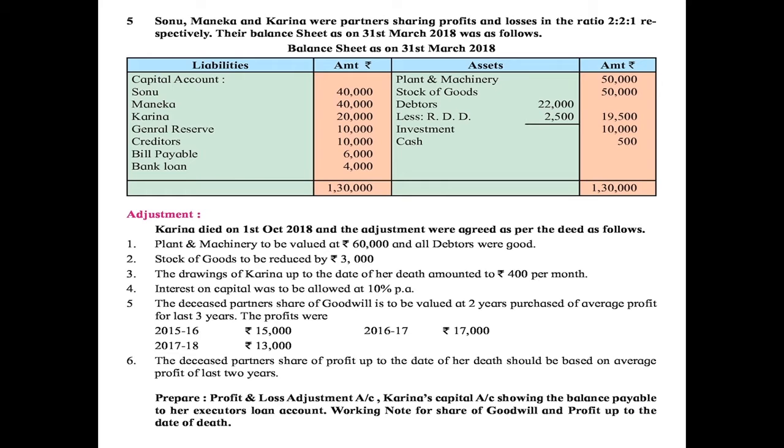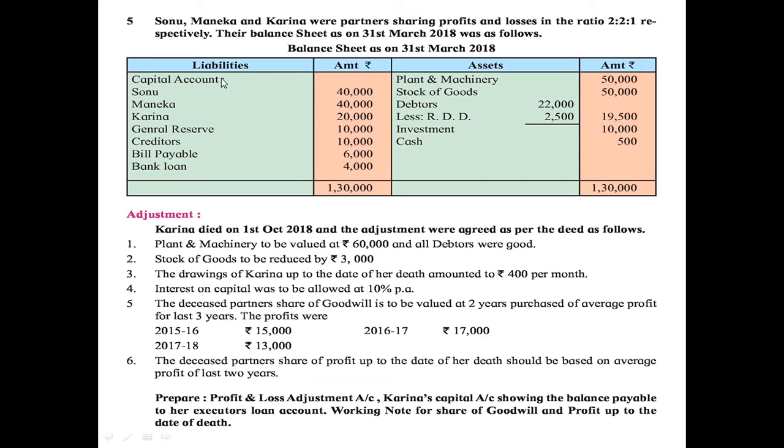Students, today we are going to solve fifth illustration. First I will read the question. Sonu, Maneka and Karina were partners sharing profits and losses in the ratio of 2:1 respectively. Their balance sheet as on 31st March 2018 was as follows.